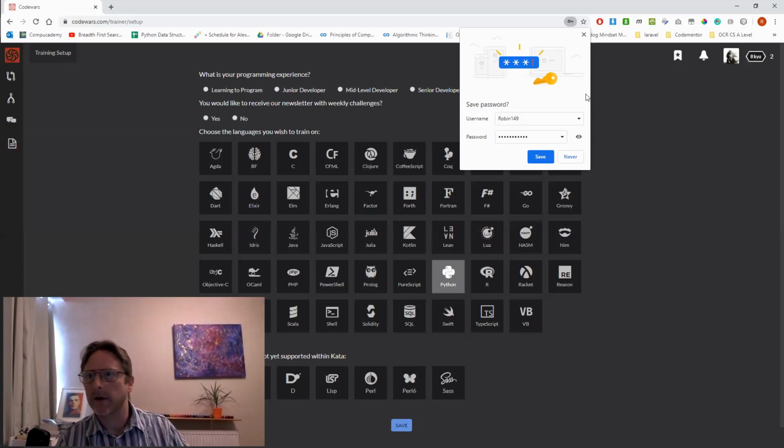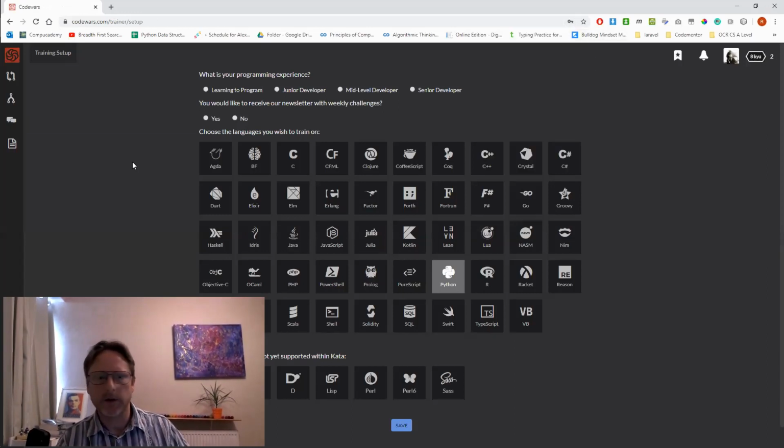So I won't bother saving that because I'm not really going to be using this account. I've already got my own Codewars account, but this is to show you that important part of the process of signing up. A lot of students stumble at that first obstacle. So let's say I'm a mid-level developer, but I don't want anything in terms of mail.